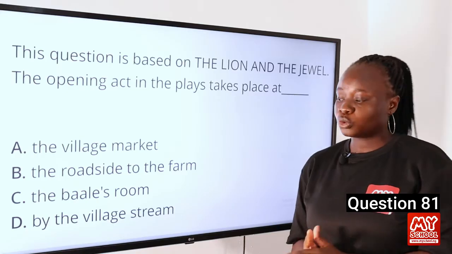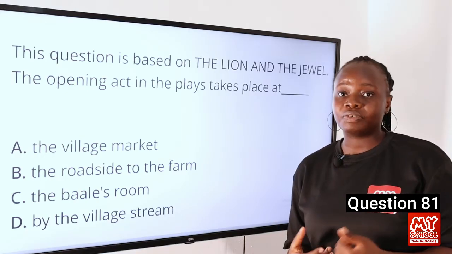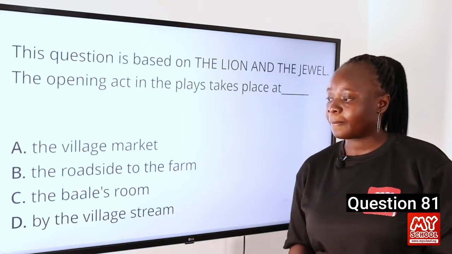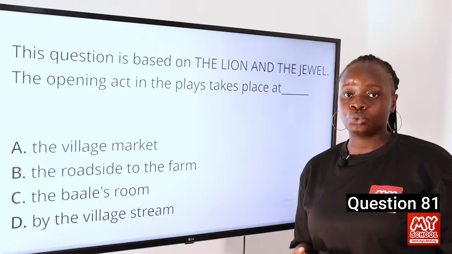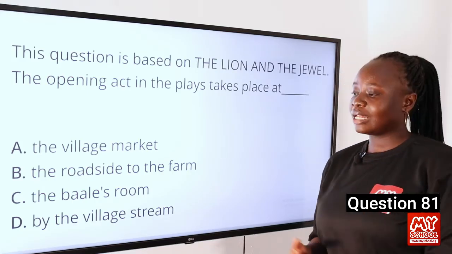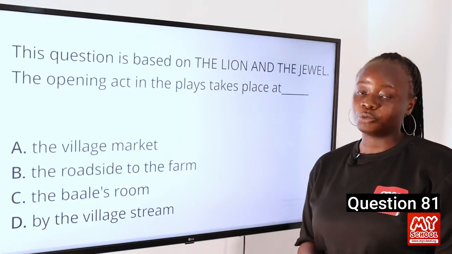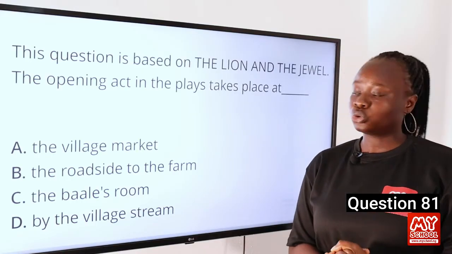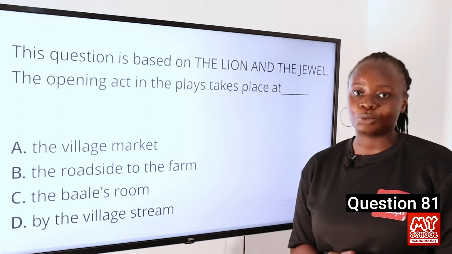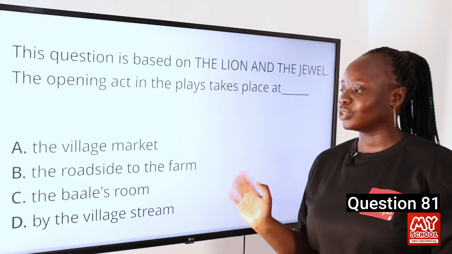So the opening act opens with Sidi coming from the village stream with a pail of water. Then Lakunle comes in to help her carry the pail of water, and as he did that, he started to flirt with her. He was asking for her hand in marriage, but she refuses because he was not willing to pay the bride price. So the answer to this question is D.